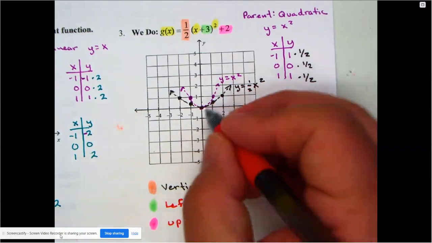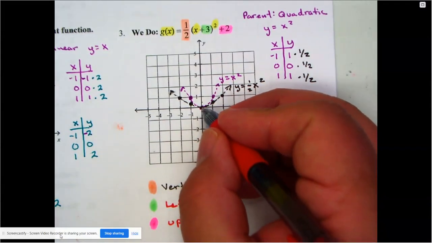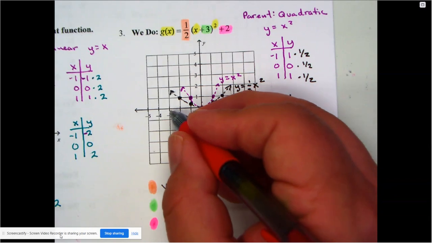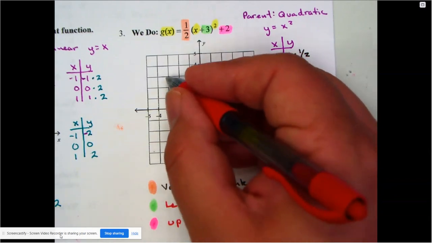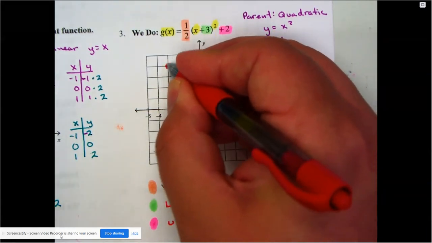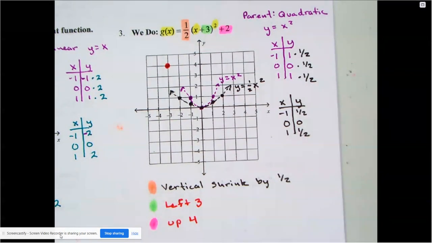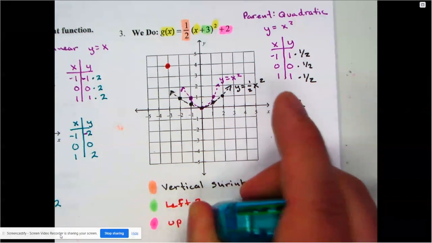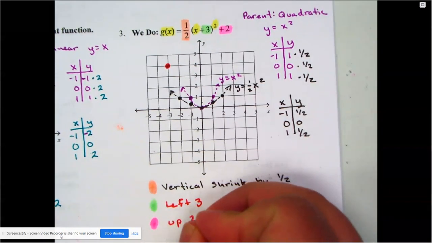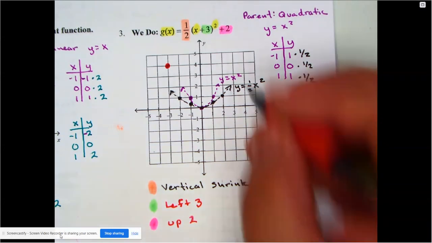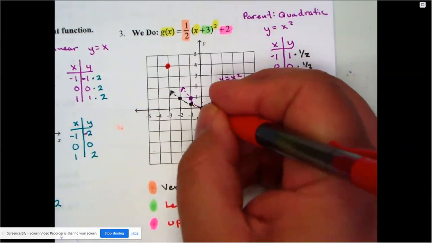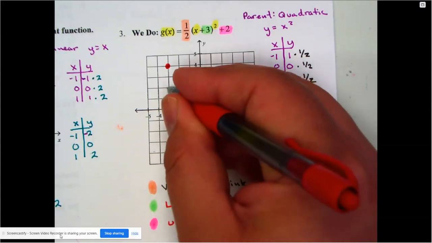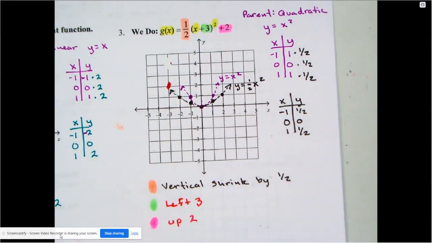Now I'm going to go with the easiest point, which is that 0, 0. So I'm going to go left 3, 1, 2, 3. So left 3, again, why do I keep messing up my numbers here? It was up 2, that's all it was, just up 2. All right, so we go up 2 only. So left 3, 1, 2, 3, and up 2. There it is. So not this one way up here. All right, at least I caught it before I drew it. All right, so here we go.